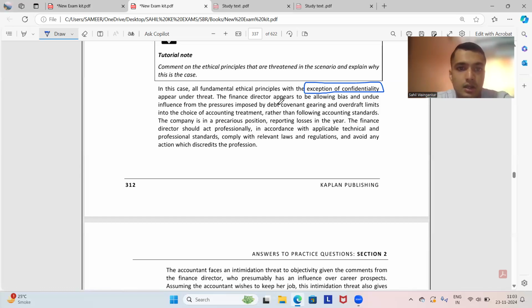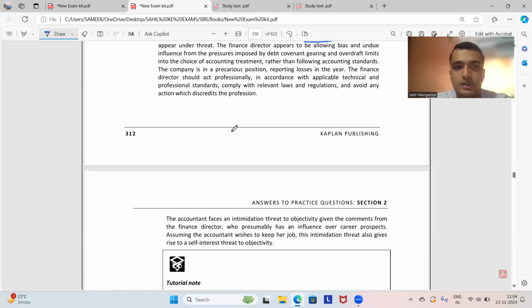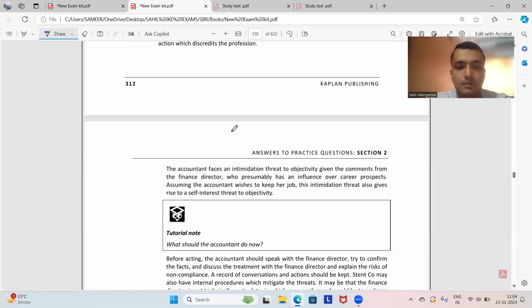Appear to allowing bias and undue influence from the pressures imposed by the debt covenants, gearing and overdraft limits into the choice of accounting treatment rather than following accounting standards. The company is in the precarious position of reporting losses in the current year. ये भी अपन ने consider किया था point. The financial director should act professionally in accordance with the applicable technical and professional standards, comply with the relevant laws and regulations, and avoid any actions which discredits the profession.